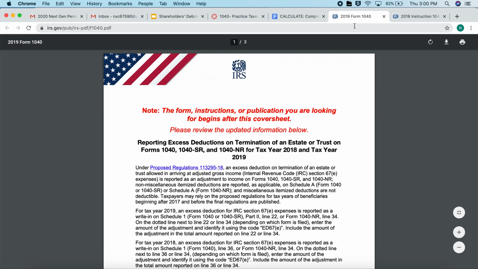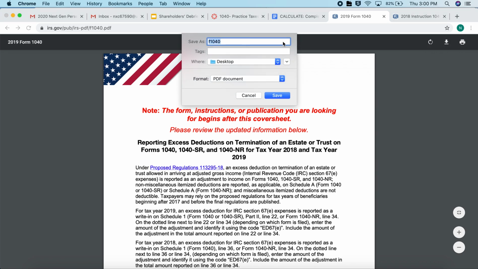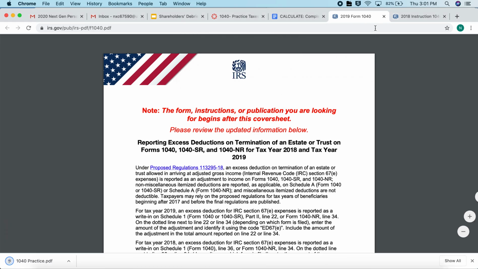And this part is very, very important. So you need to download and save this document to your desktop before you start to type into it. If you do not save it and reopen it from your desktop, then it will delete all of the information that you put into it and you will have to start over. So we're going to save.